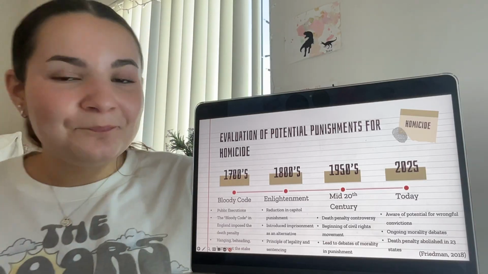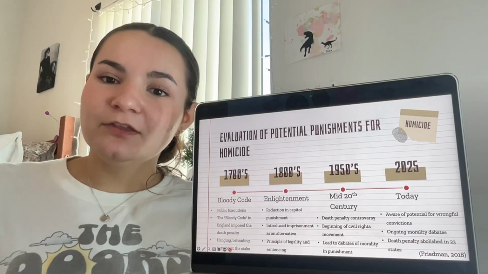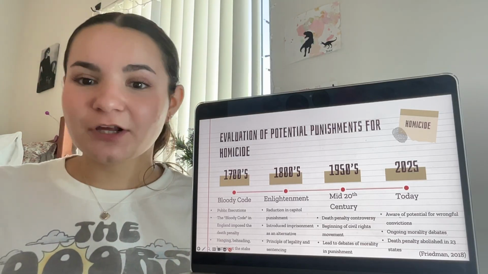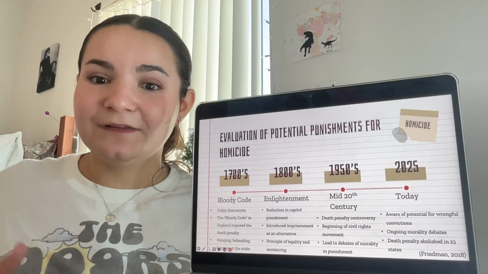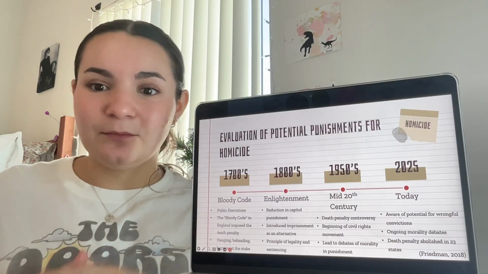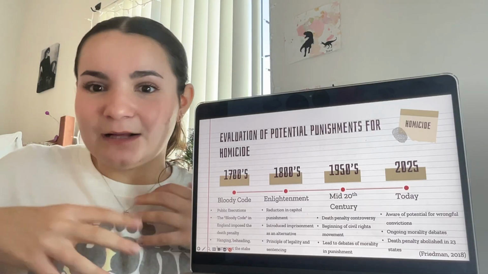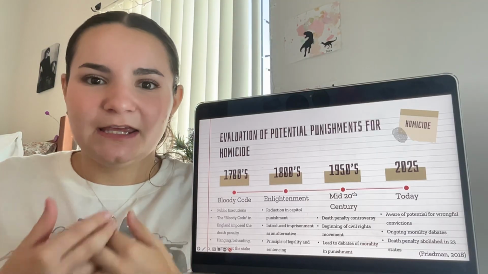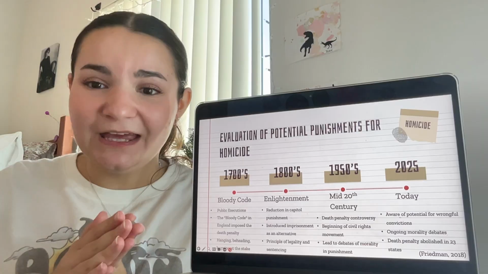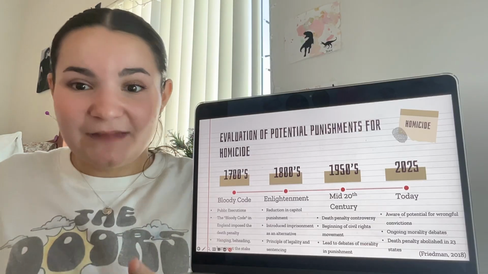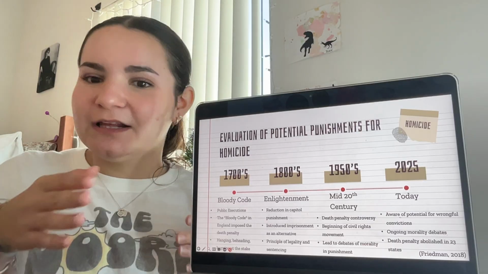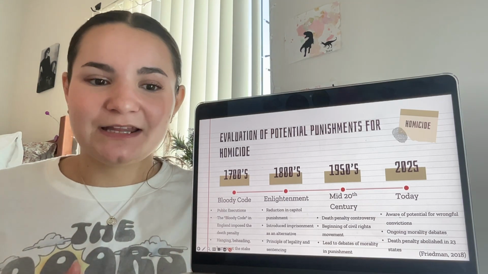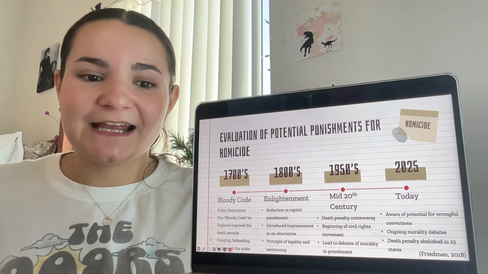Right now, in about 23 states, the death penalty is not allowed, it is banned. That just goes to show how far we've come in making this a controversial topic. Some people are for the death penalty, some people are not, but there's a lot of morality that surrounds this topic, in whether or not it is okay and humane to put somebody to death because they chose to kill somebody else. It's definitely a very taboo and risky subject in different areas around the United States.